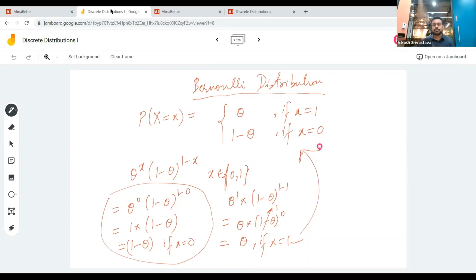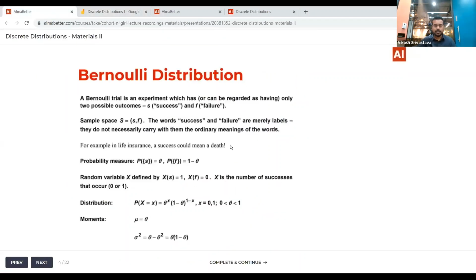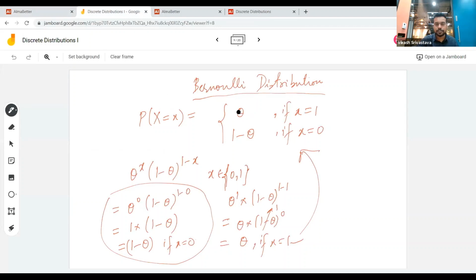So the probability distribution for a Bernoulli distribution can be written in this particular way, right? So theta is the probability of getting a success, and of course your random variable x is defined as the number of successes, so it can be either 0 or 1. Okay, so now we know this particular distribution.